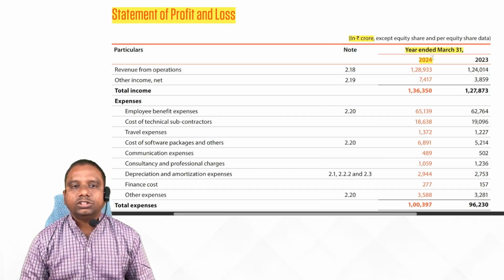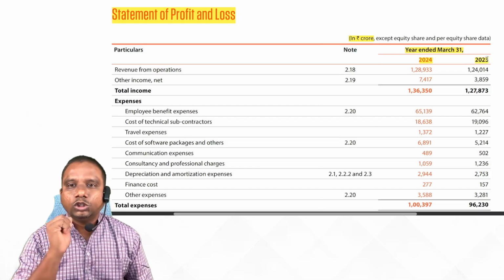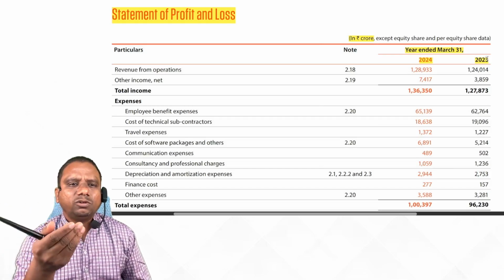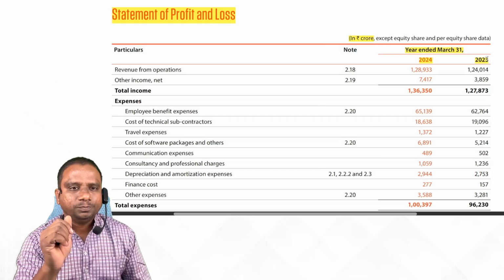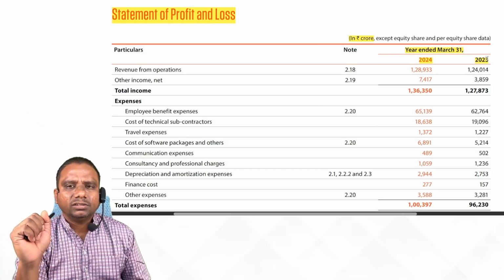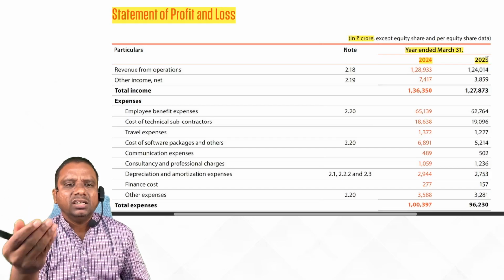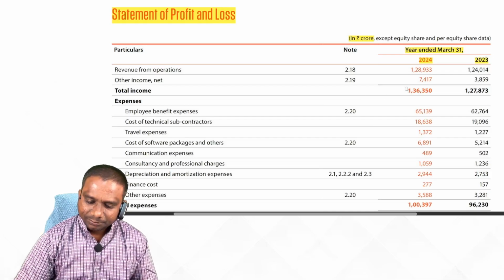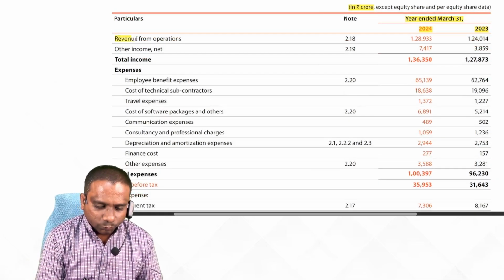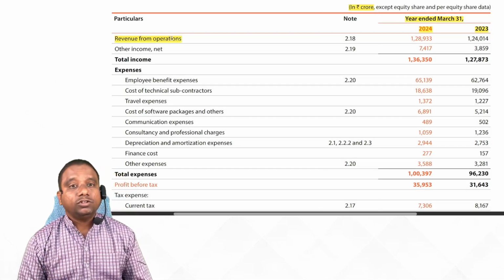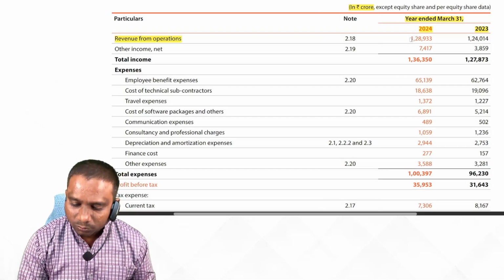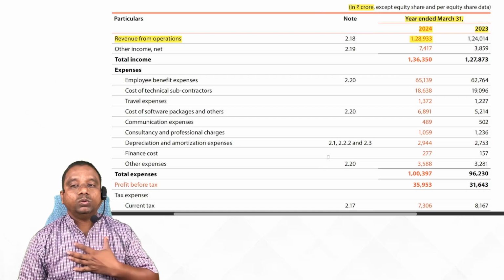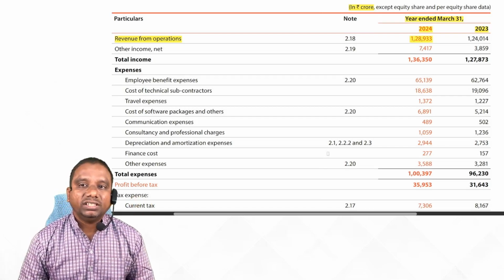You may ask, sir, why are they giving 2023 also? Just for comparison purposes. Compared to 2023, what is our performance in 2024? Is there any improvement in the sales, profit, expenses? Is there any control in the expenses? Now look at revenue. Infosys said we have 1,28,933 crore rupees revenue in the financial year 2023-24.